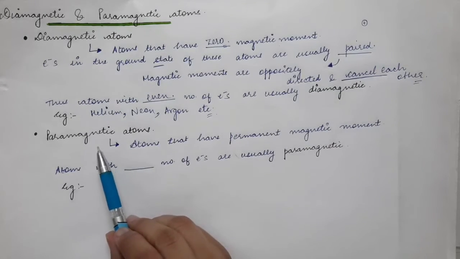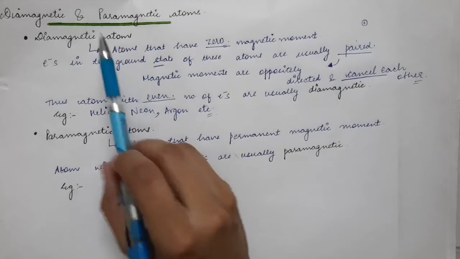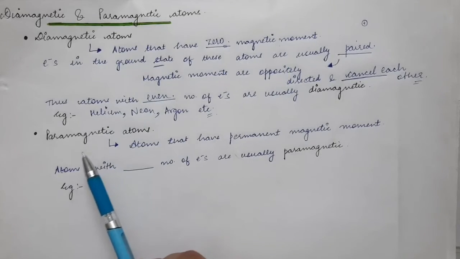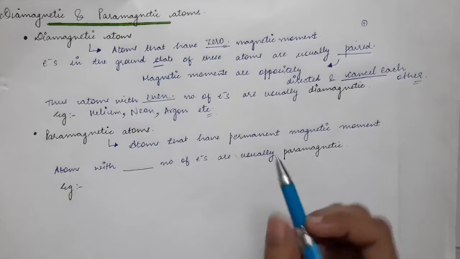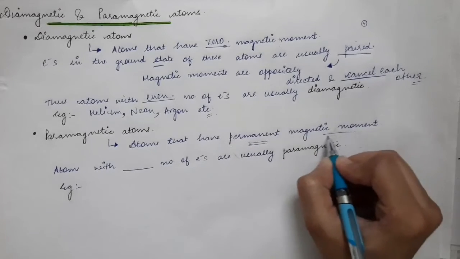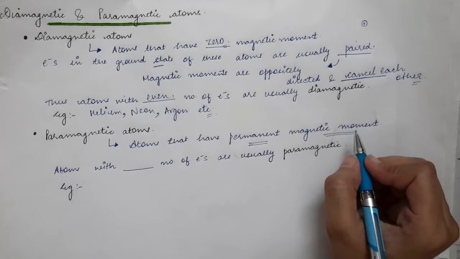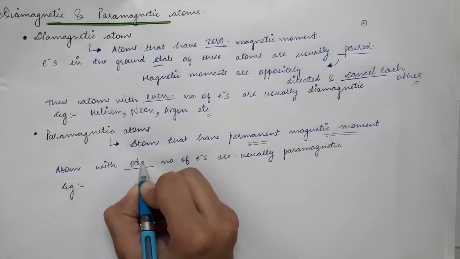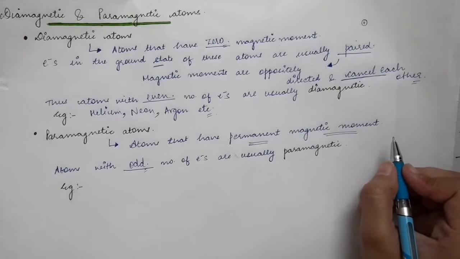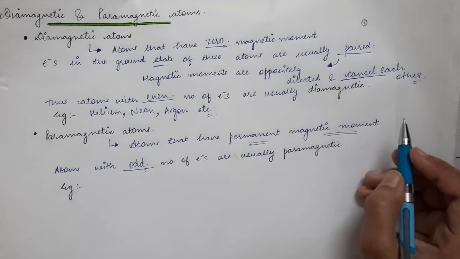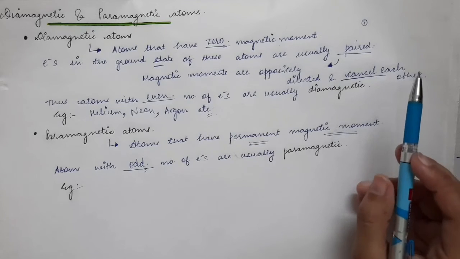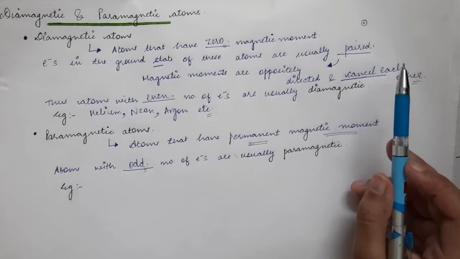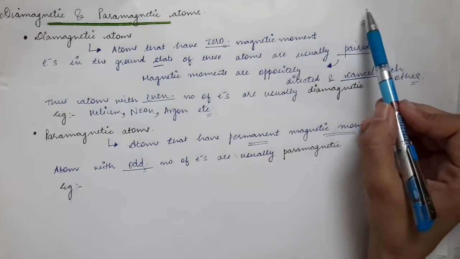Then the second kind of atoms are the paramagnetic atoms. The diamagnetic atoms have zero magnetic dipole moment, and the opposite are paramagnetic atoms, which have a permanent magnetic dipole moment, meaning a non-zero magnetic dipole moment. And this can occur if you have an odd number of electrons, meaning at least one electron is unpaired. So if one electron is unpaired, then you will have the magnetic dipole moment of that electron, and that will contribute to the total magnetic dipole moment of the whole atom.